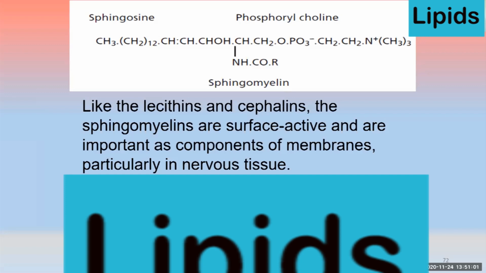So here are the sphingomyelins. Like lecithin and cephalin, sphingomyelins are surface active. They may contain up to 25% of the total lipids in the myelin sheath that protects the nerve cells, and they are absent from or present only in a very low concentration in energy generating tissues.